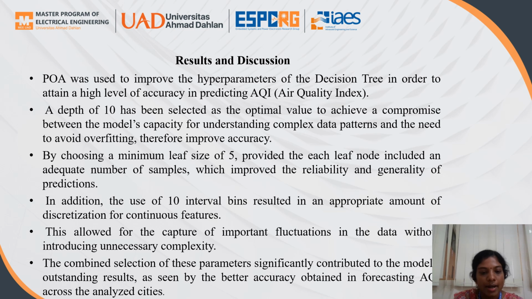In addition, using 10 interval bins resulted in an appropriate amount of discretization for continuous features. This allowed capturing the important fluctuations in the data without introducing unnecessary complexity. So the combined selection of these parameters significantly contributes to the model's better accuracy in forecasting the air quality across the analyzed cities.